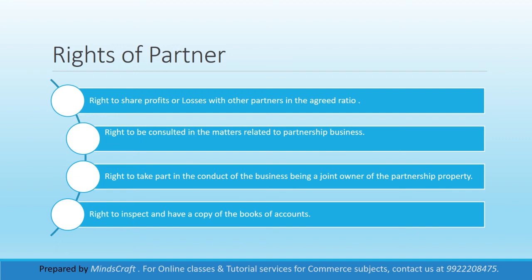This is a very important thing to take care of, because many times it is asked in the question as well. For example, the partner has given a loan to the firm and no rate of interest on the loan is given in the sum. So always remember that if a partner has lent any amount to the firm, the rate of interest is 6% per annum, which would be given on the partner's loan.